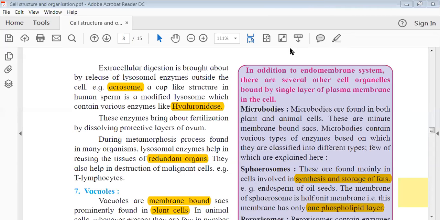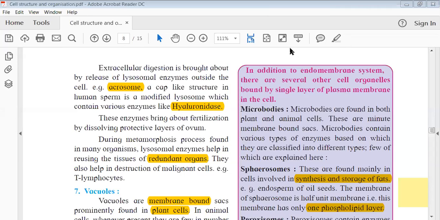Okay, so these microbodies are present in both plant and animal cells. They are part of the eukaryotic system and are not present in the prokaryotic system. Even within eukaryotes, they are present in both plant and animal cells. These are membrane bound sacs which contain a typical type of enzymes, and based on which they can be classified into multiple types.